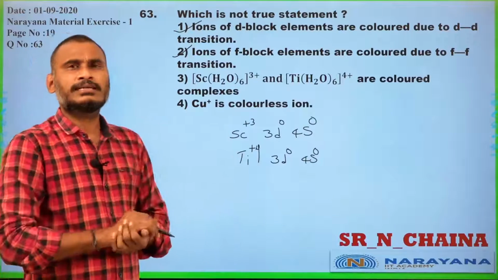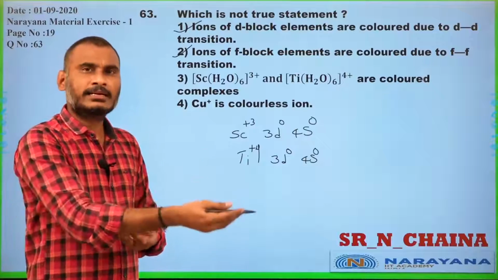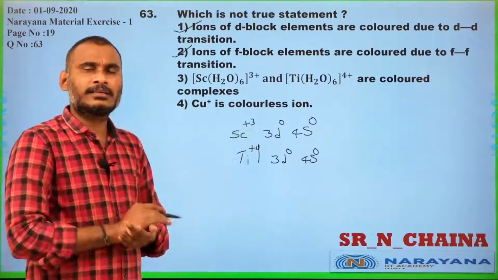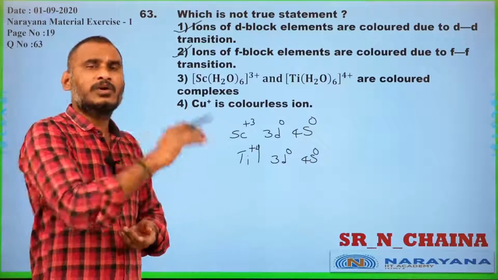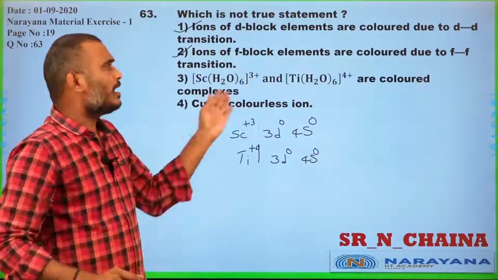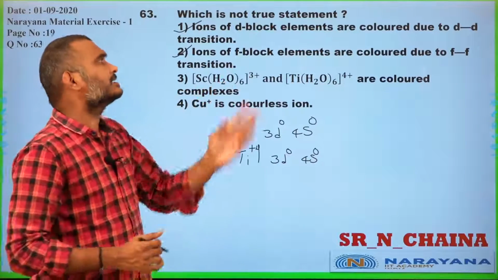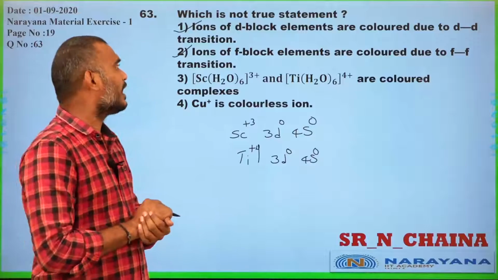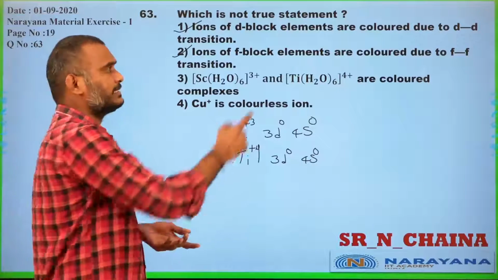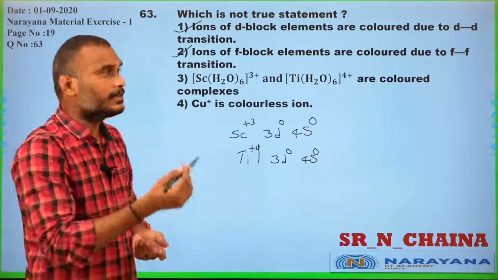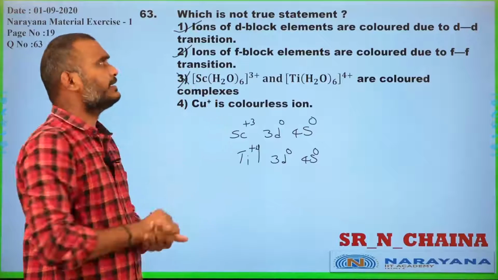No d electron is observed. With no d electron, there is no electronic transition, no absorption of energy, no release of energy. How could they exhibit color? That is the reason why scandium 3+ and titanium 4+ are not colored complexes, but they were given as colored ions. Wrong statement.